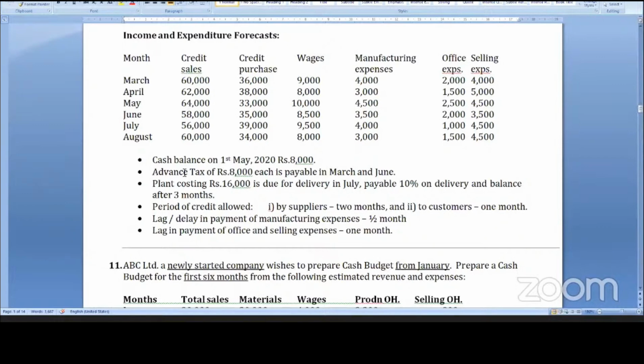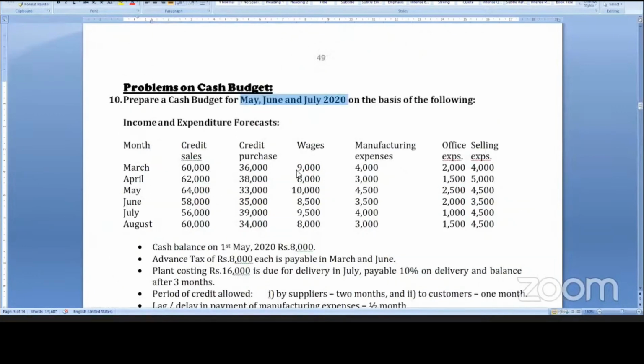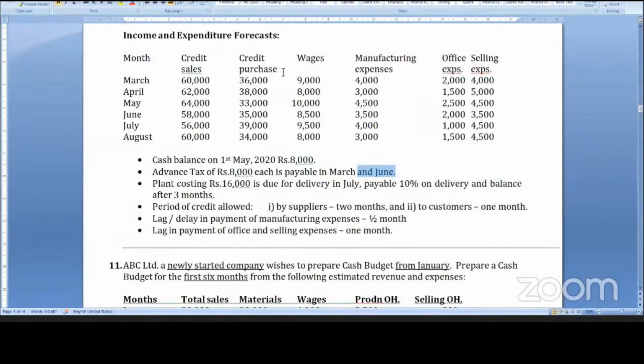see, advance tax of 8,000 each is payable in March and June. The question is, you are required to prepare a cash budget for May, June and July. Here advance tax is 8,000 each in March and June. March is not asked, but in June you will show advance tax of 8,000.